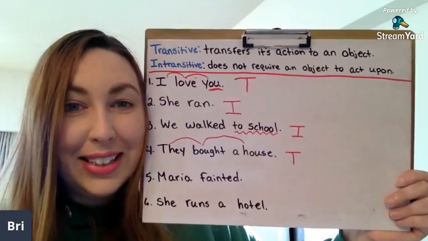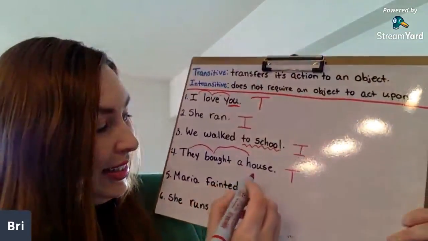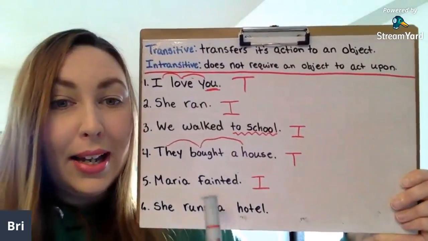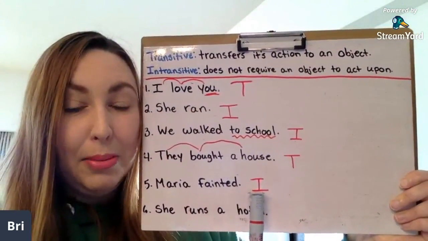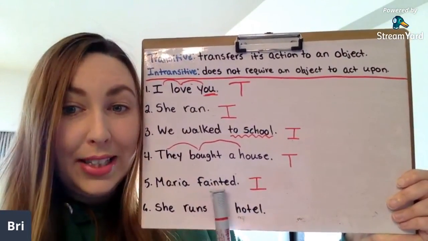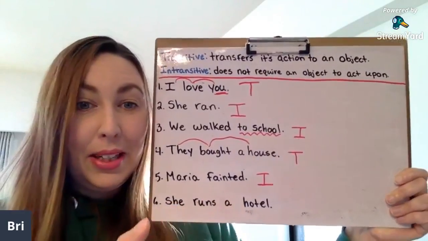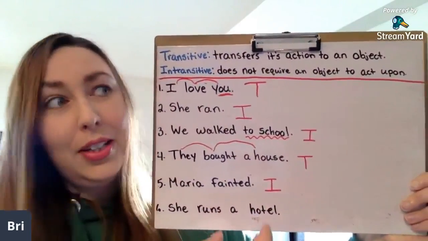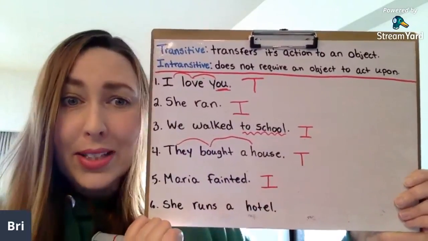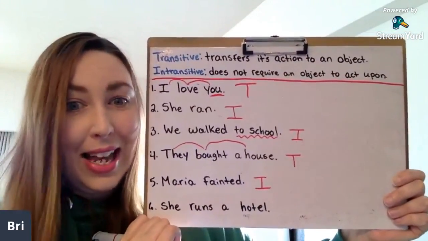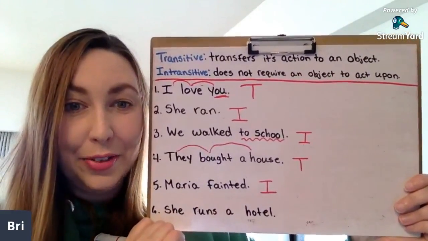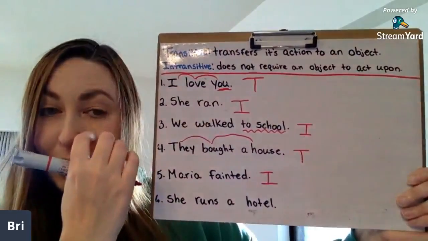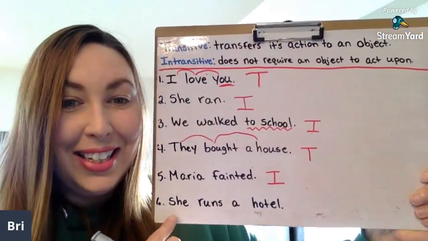Oh, very good. So this one is intransitive because we don't need an object here. Maria fainted. Okay? That doesn't mean we need to ask "Maria fainted who?" or "Maria fainted what?" We can't say that. So it's intransitive. Okay? Very good. And the last one, this is a little bit tricky. I'm trying to trick you guys again.